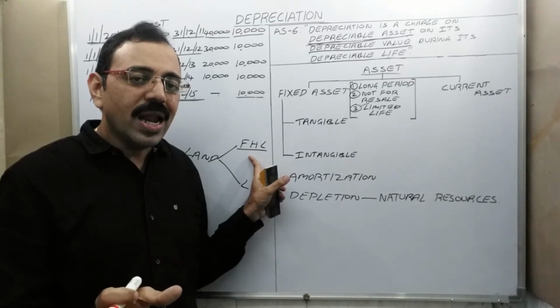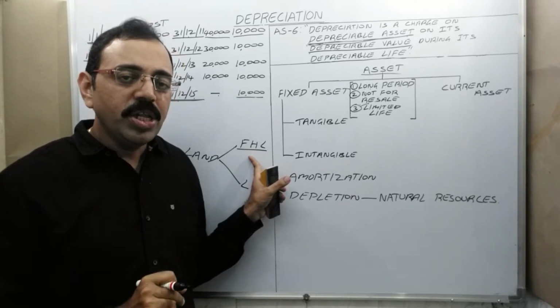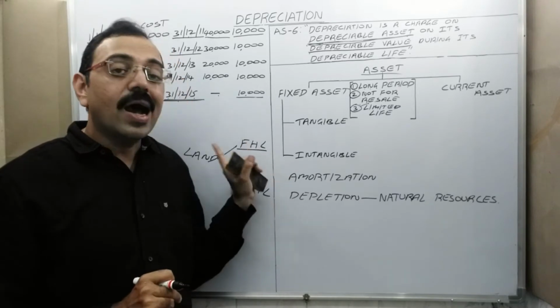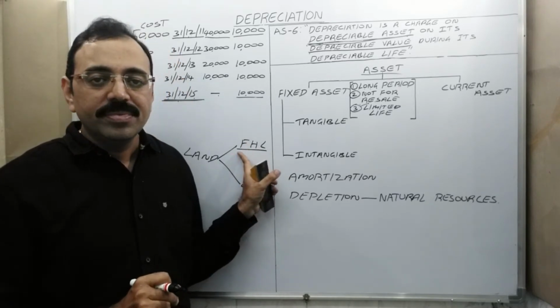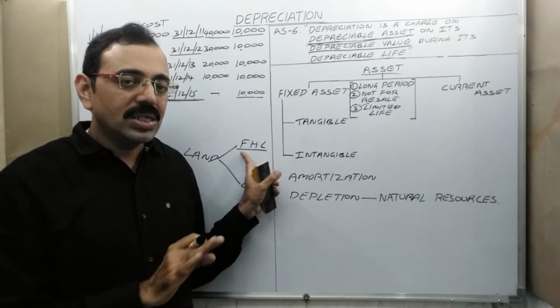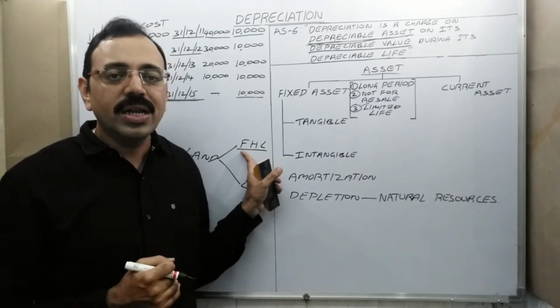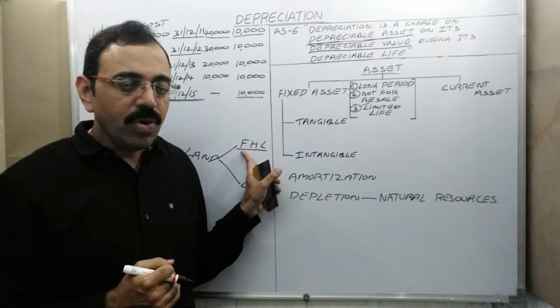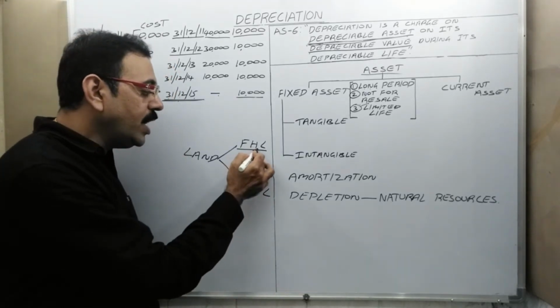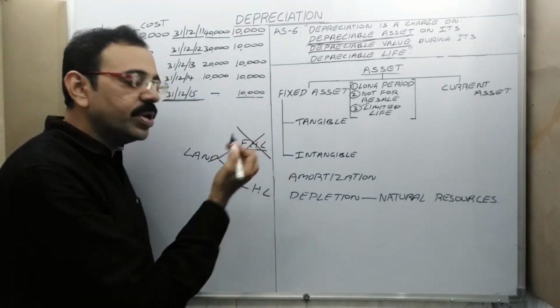And we can use that land forever. Land life is unlimited. The life is not certain here. Forever we can use that land. Therefore, on freehold land, we should not provide depreciation.